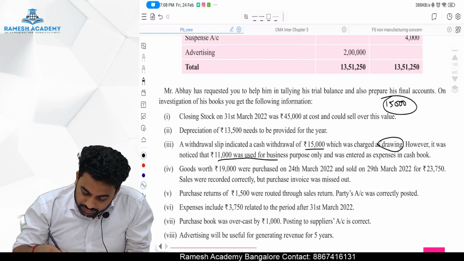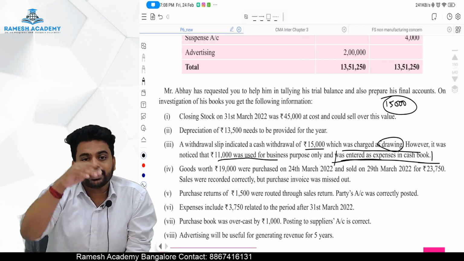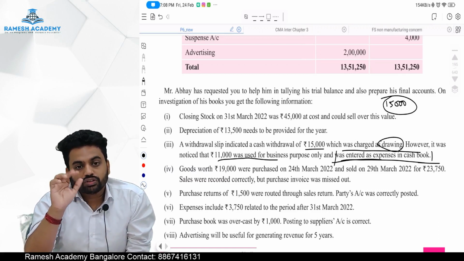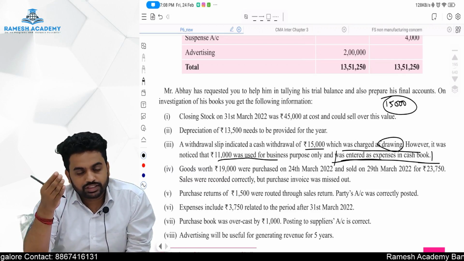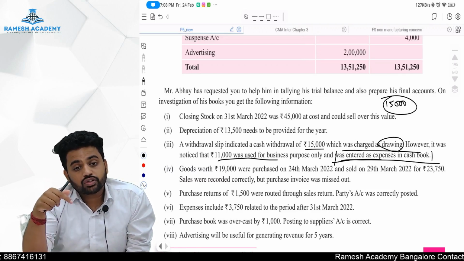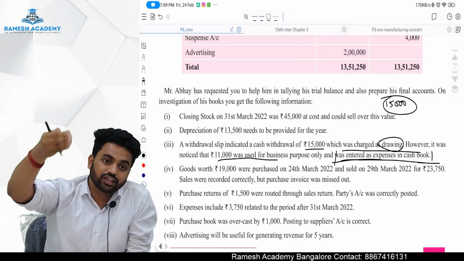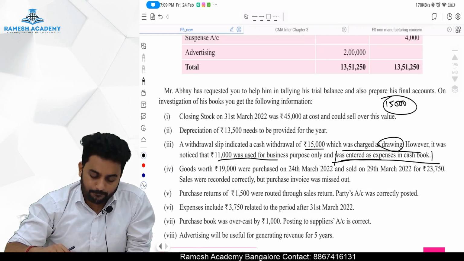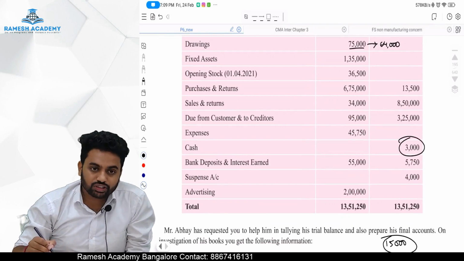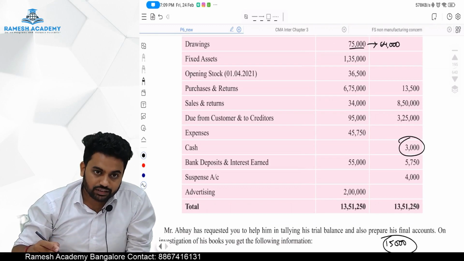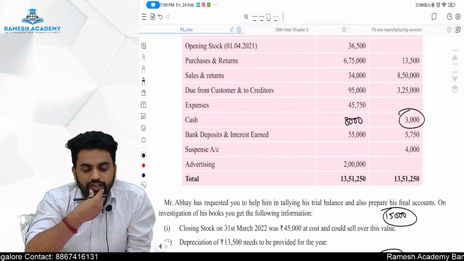And it was entered as an expense in the cash book as well. So, two effects. Once it is entered as drawings 15,000, which means 11,000 we eliminated. Also in the cash book once more it is entered as an expense, which means the cash balance is further reduced by 11,000. So what should we do? We should add back to the cash balance. Cash balance is showing 3,000 credit, 11,000 should be added back. So cash will show 8,000 debit balance.